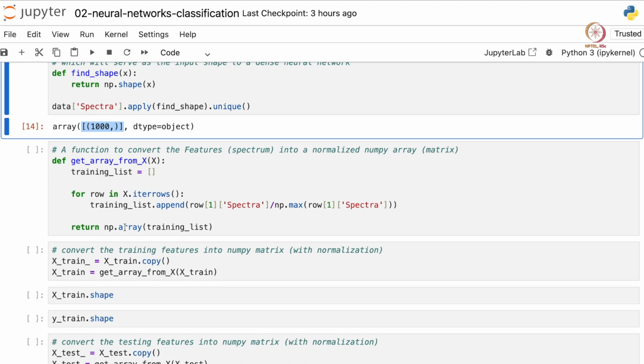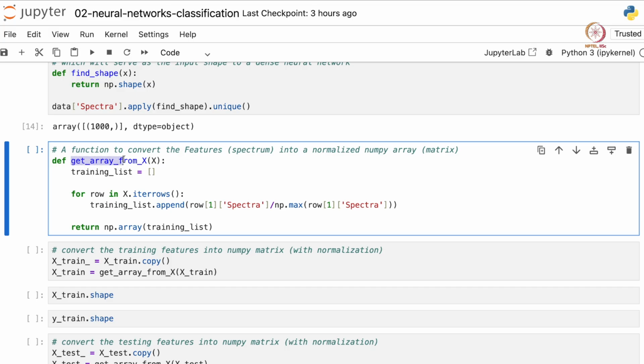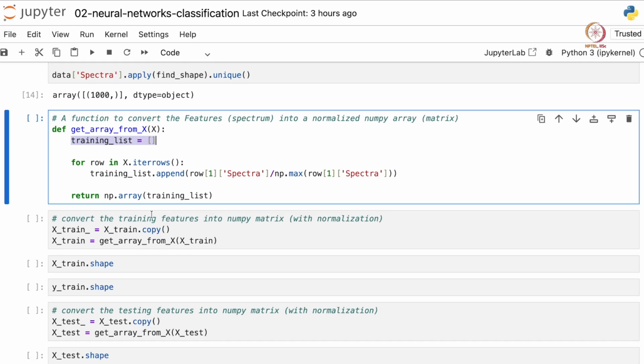To convert it into matrix form, we have written a function called get array from X, which takes a list or a numpy array, then defines an empty list, called the training list here. Then it iterates over all the entries of the data frame. X has to be a data frame here because we are using x.iterrows. For every row, it takes the spectra numbers and divides them by the maximum value that spectra has.